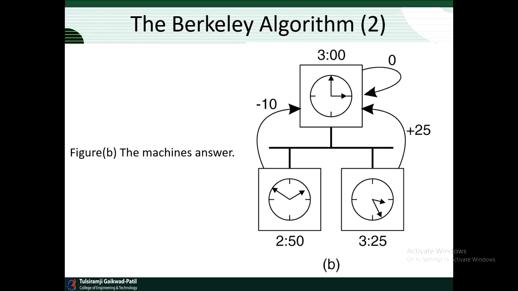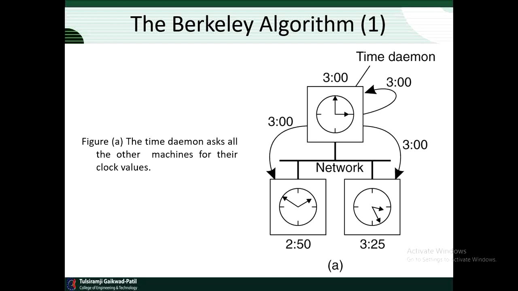All the machines which are connected to the time daemon through the network must adjust their clocks according to the time daemon. Means all the machines connected with the time daemon have to work on the same time. Accordingly, they will adjust their time. They will reduce or increase their clock according to the time daemon.